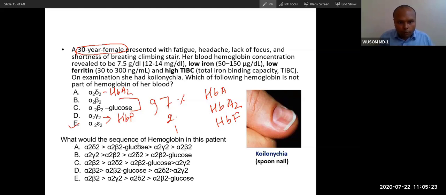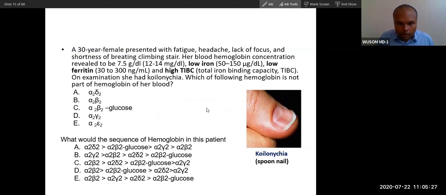Now, what would be the sequence of hemoglobin in this patient? Remember that delta is expressed after 6 months, okay? After 6 months. So I will make changes in that one. After 6 months, not during birth.